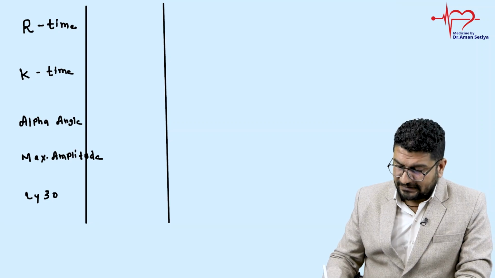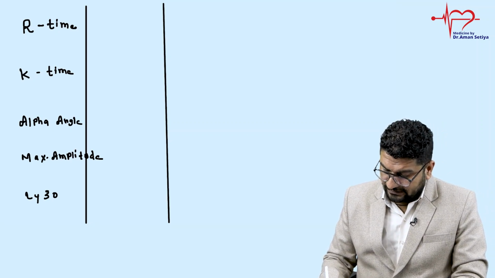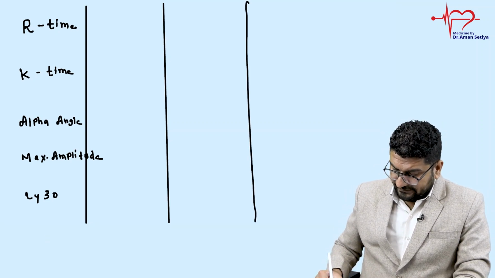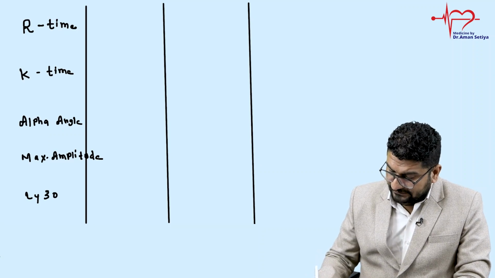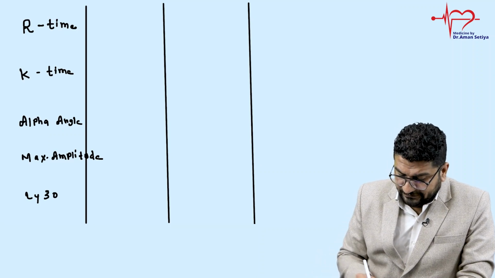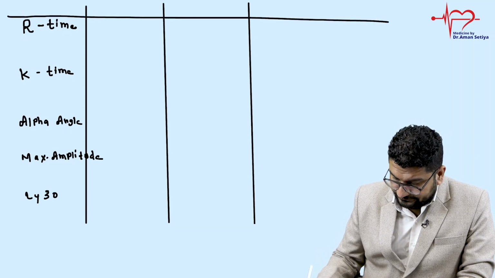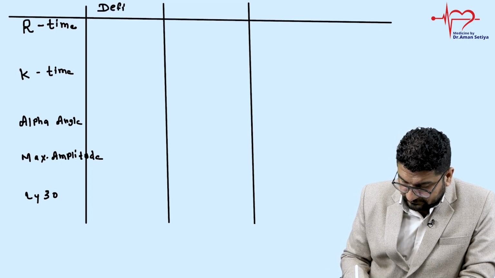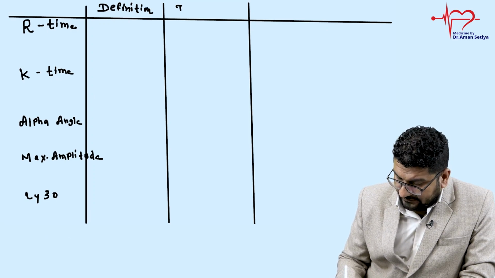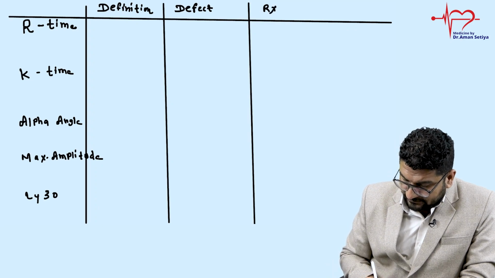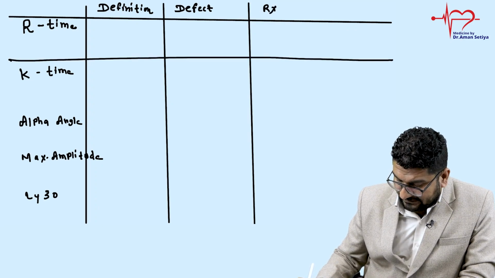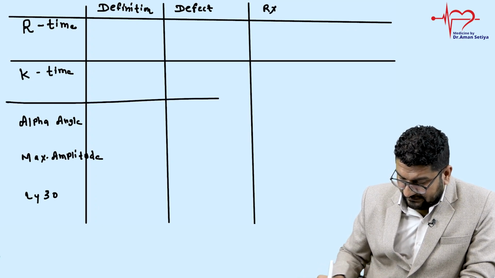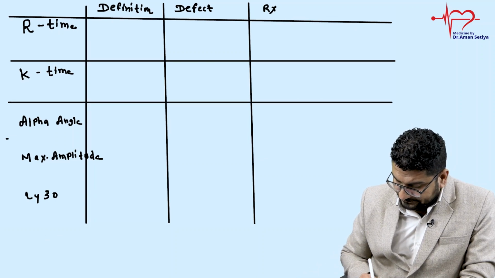Now just try to understand the significance of each of these terms. Sometimes they ask you questions related to when these will be defective, or related to the treatment of this. So here I'll discuss a definition, then we can have a defect and how you will manage it. Then sometimes they ask you image based questions, so I'll show you the same thing in thromboelastogram form.